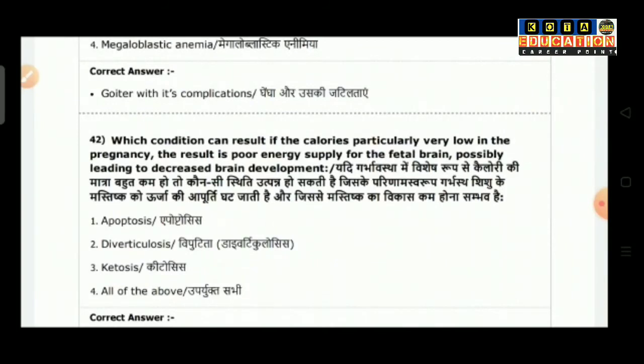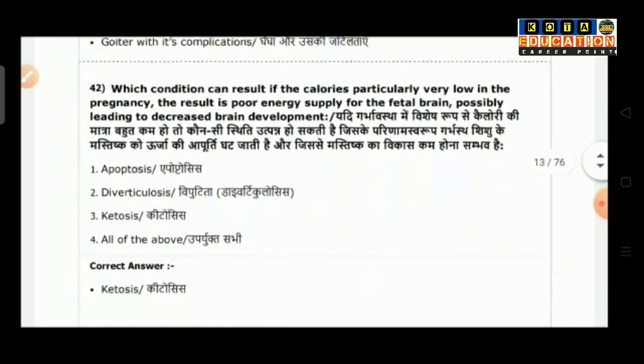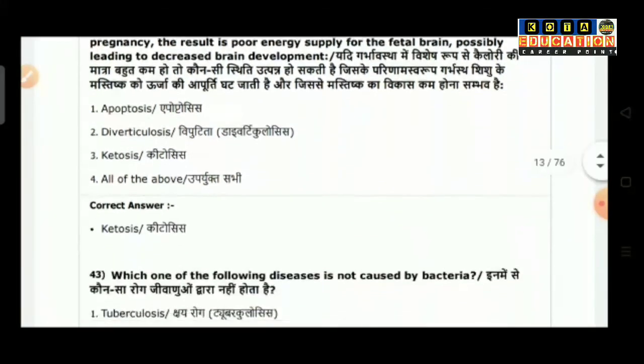Question number 42: Which condition can result if calorie intake is very low in pregnancy, resulting in poor energy supply to the fetal brain, possibly leading to decreased brain development? Option 1 is apoptosis, option 2 is diverticulosis, option 3 is ketosis, option 4 is all of the above. So the correct answer is ketosis.